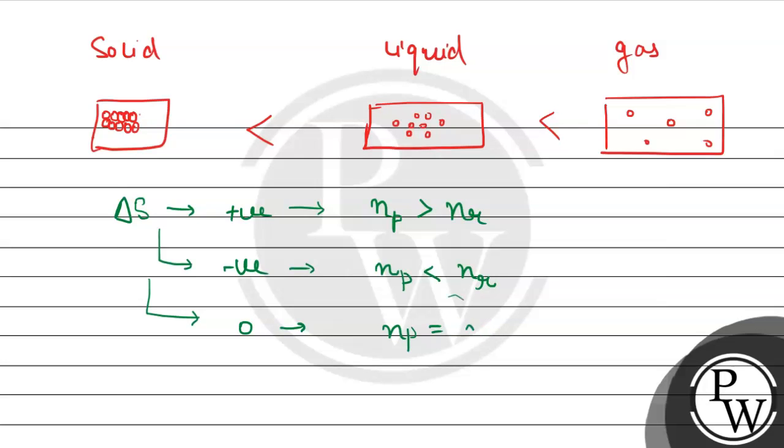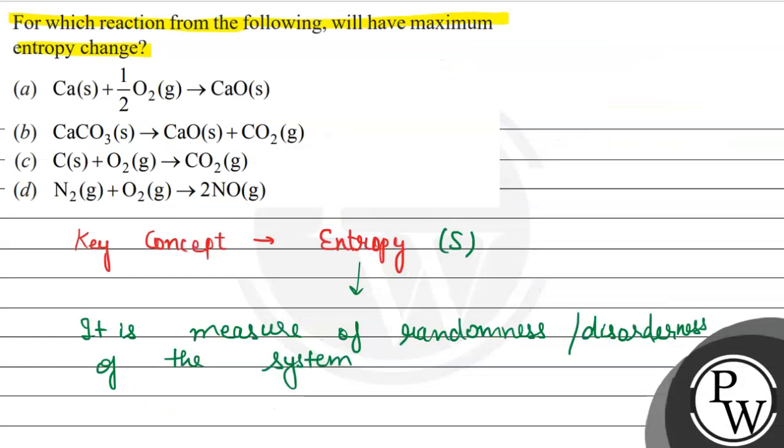Now let us discuss more about this. Now for the reaction we always see the change in the number of moles, and that can be represented by the delta Ng, and change in the number of moles of gases के हम देखेंगे, for which it will be difference between these number of moles of the gaseous product and the number of moles of the gaseous reactants. So now let us see for the given reactions.